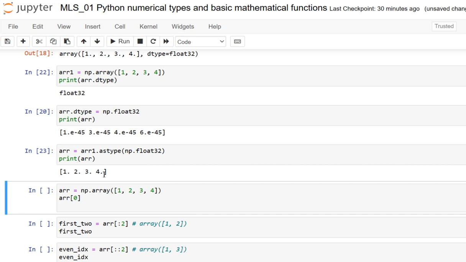NumPy also provides a number of routines for creating various standard arrays. Of course, the zeros routine creates an array of specified shape in which every element is 0, and the ones routine creates an array in which every element is one. Like that, so many things are there, dear friends.